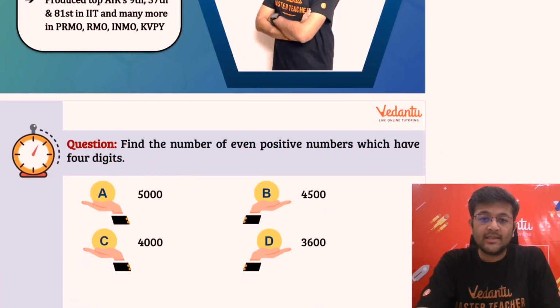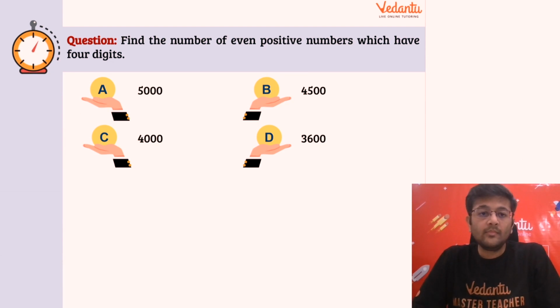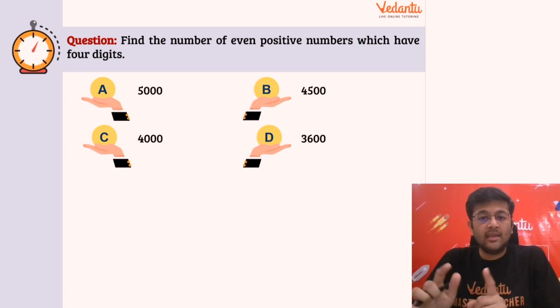So let's see the first question, that's up here on the screen. We'll try to find multiple ways to solve a particular question as well, wherever possible I'll tell you. So guys, the question says find the number of even positive numbers which have 4 digits. So this is an easy one to start with. We have to find the 4 digit even numbers, positive ones.